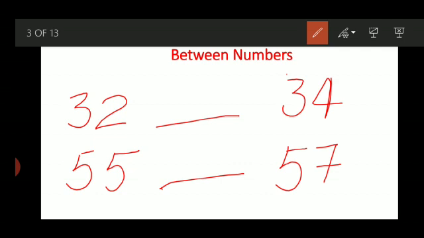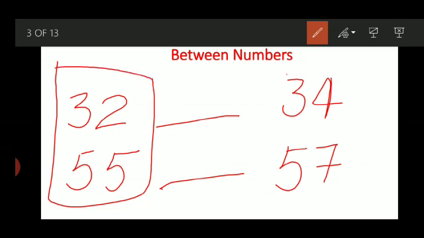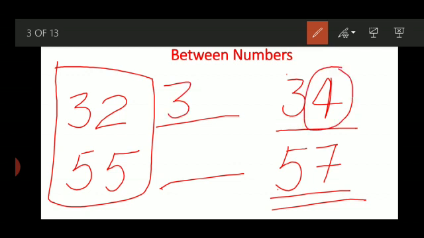How do we learn? Don't see the first number. When somebody asks your before number, just see the last number. I have already told, when any number ends from 1 to 9, its first number will not change. Only the last number will change. So the first number is 3. We are writing. What comes before 4? Anybody can tell me? 3.